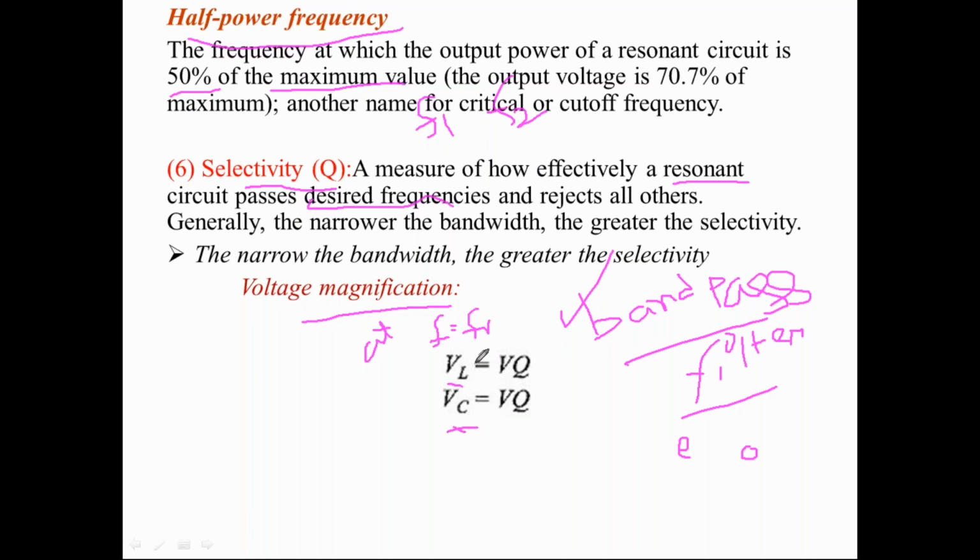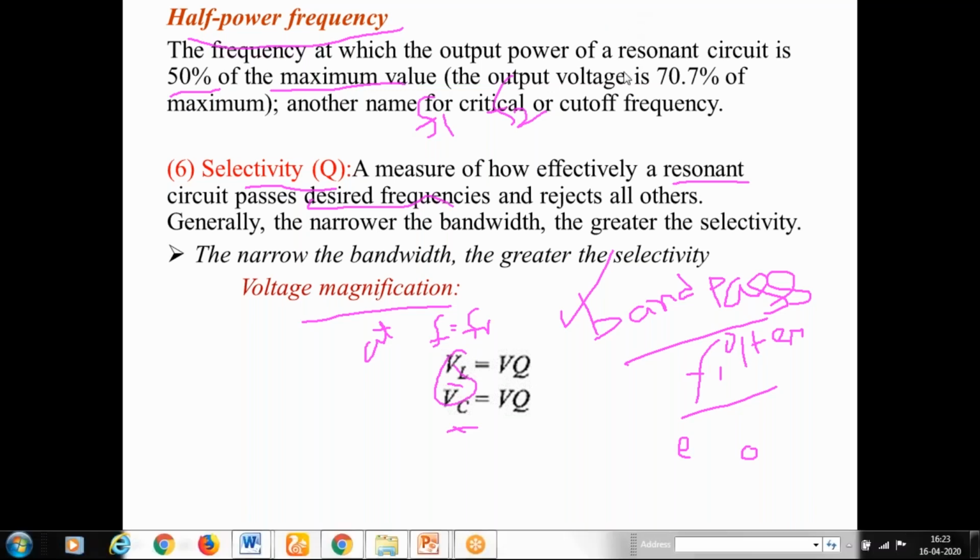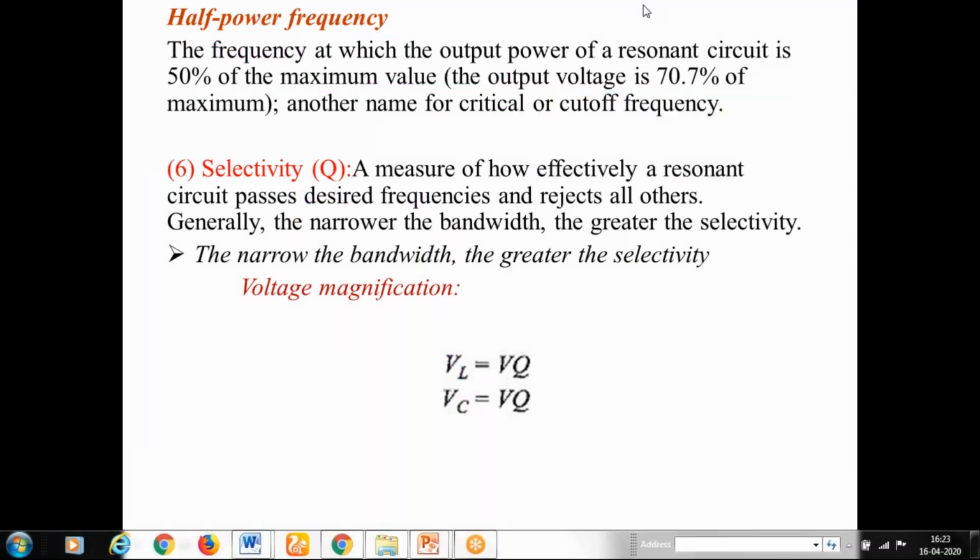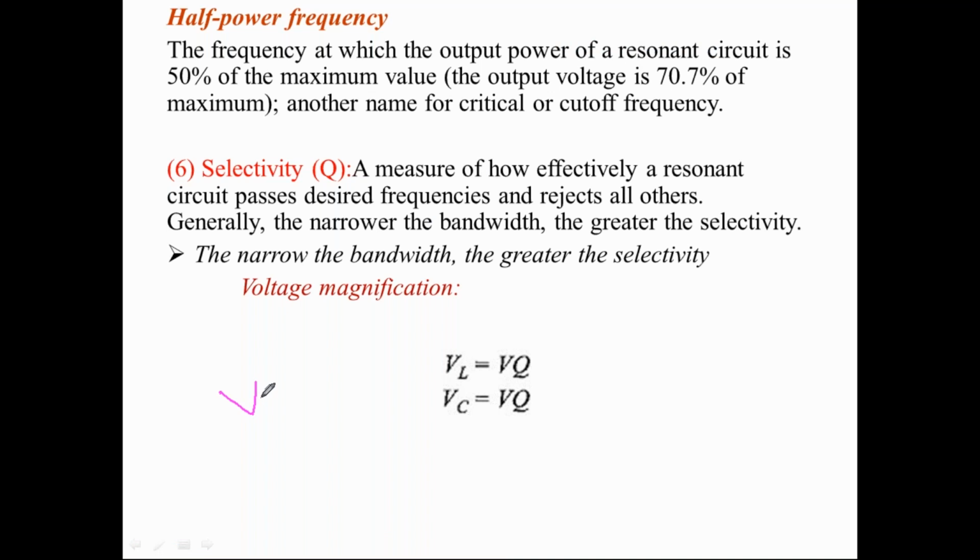Here we take the ratio of the voltage across VL or VC, but keep in mind that I cannot take the two voltages at the same time, because then the total resultant voltage can become zero.